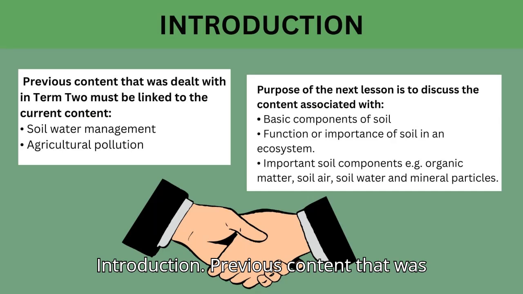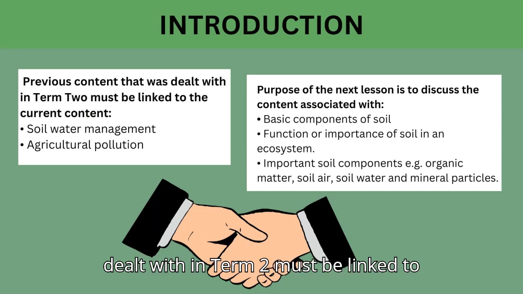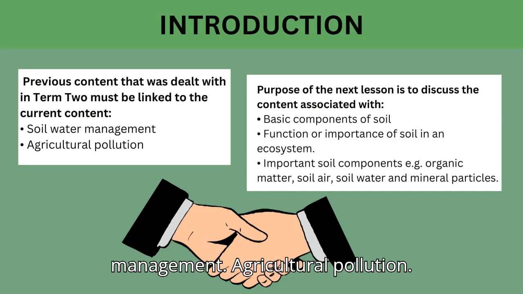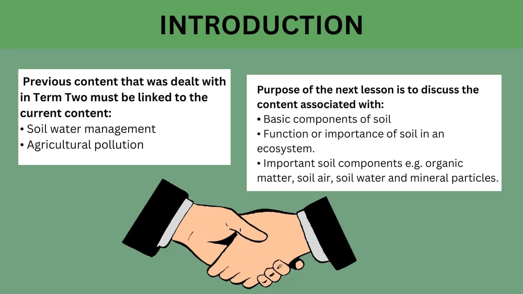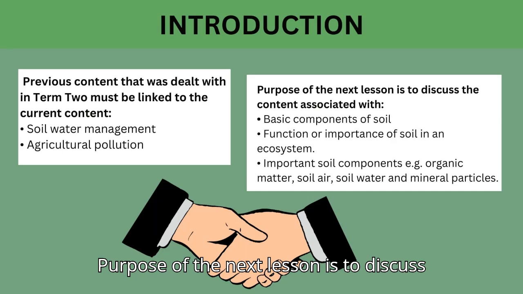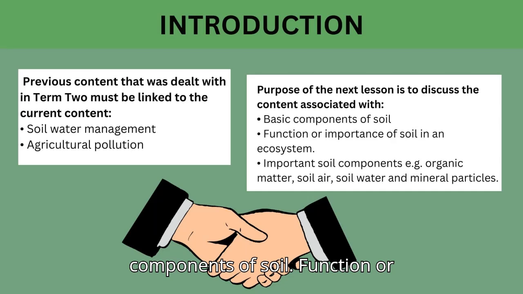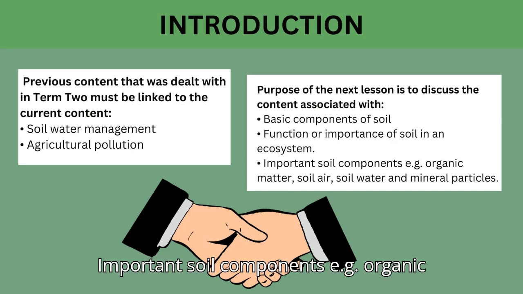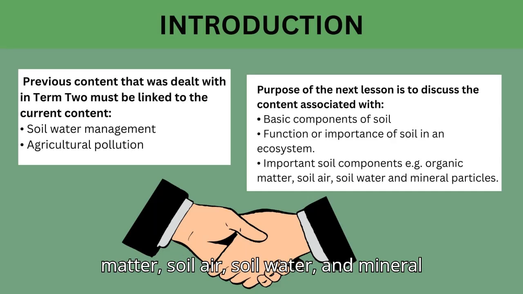Introduction. Previous content that was dealt with in Term 2 must be linked to the current content: soil water management and agricultural pollution. The purpose of the next lesson is to discuss the content associated with basic components of soil, the function or importance of soil in an ecosystem, and important soil components, e.g. organic matter, soil air, soil water, and mineral particles.